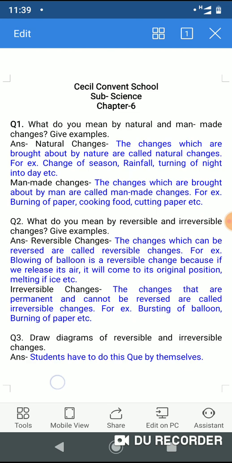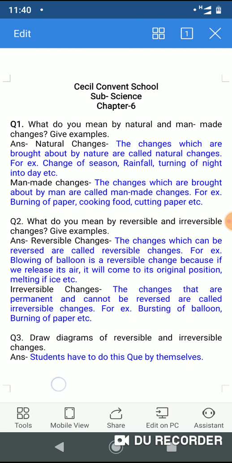By mistake it is written if, you have to write of, melting of ice. Then next is irreversible changes. The changes that are permanent and cannot be reversed are called irreversible changes. For example, bursting of balloon and burning of paper, etc.